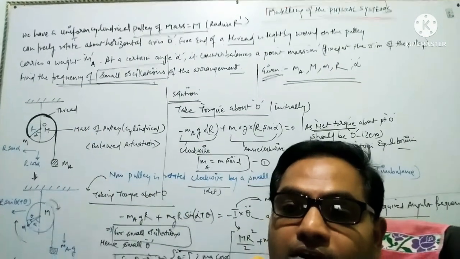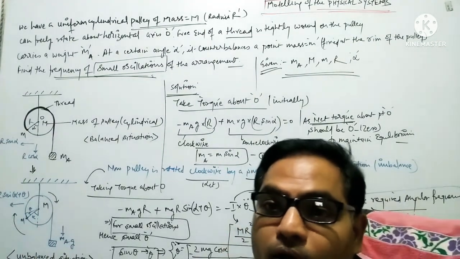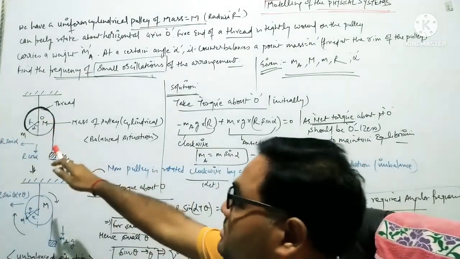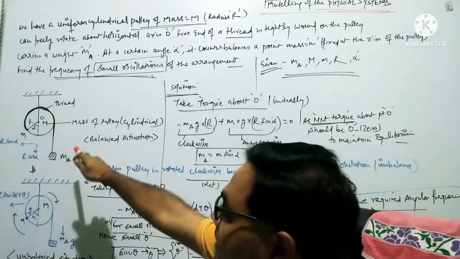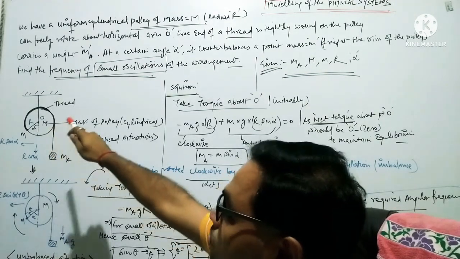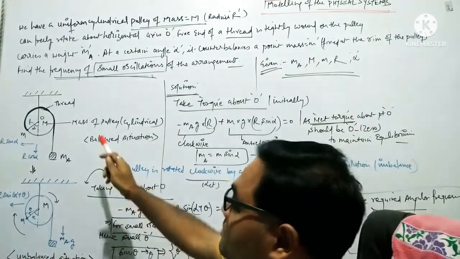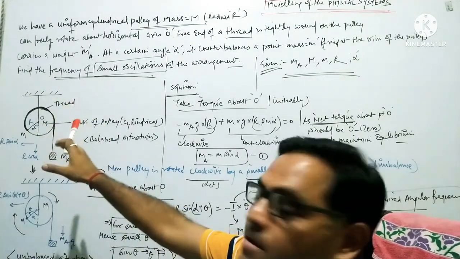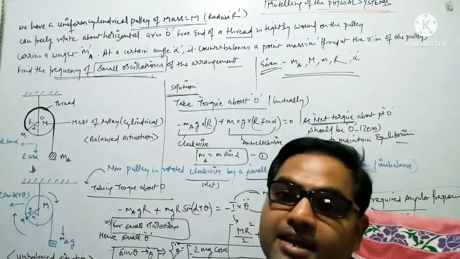You have to consider carefully a point mass. This is a point mass m, and this point mass is attached to the rim of the pulley, and the thread goes from there and is attached to a dead mass M A, bound over the pulley by means of a thread. The question states at which angle this arrangement is in static equilibrium. It is at the given angle alpha. The whole arrangement is in equilibrium at an angle alpha.